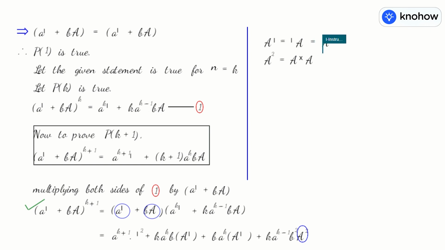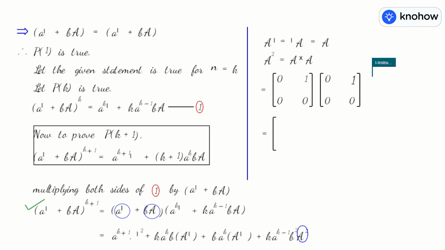And what is the value of A for you? The value of A is [0, 1; 0, 0] multiplied again by [0, 1; 0, 0]. You know the matrix multiplication, row to column. So 0 into 0, 0 and 1 into 0, 0, so you get 0 only. Now 0, 1 multiplied to the second column, 0 into 1 is 0, 1 into 0, so you get 0. Now repeat the process with the second row. You get 0 into 0, 0, 0, 0, and 0, 0 multiplied by 1, 0 respectively, you get 0. So what do you conclude here? That A square in the previous step can be replaced by a 0 matrix.